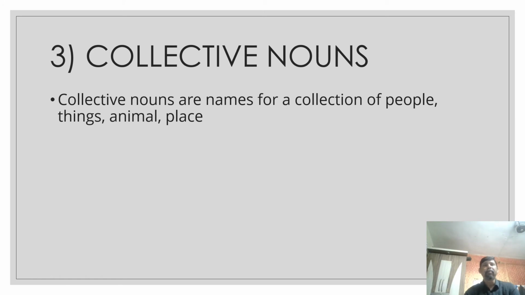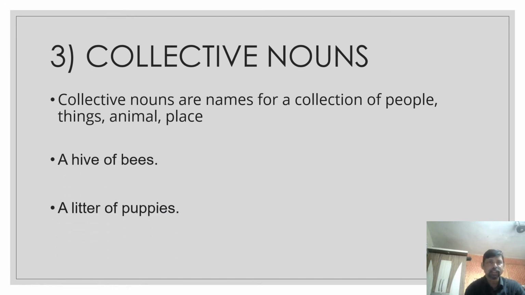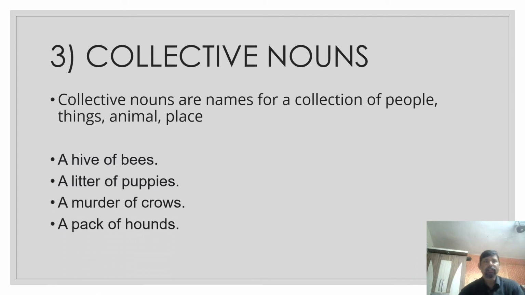Now the third type of common noun is a collective noun. What are collective nouns? Collective nouns are basically the collection of people, animal, place, or thing. They are basically the collection, nothing but the collection. For example, a hive of bees, a litter of puppies, a murder of crows, a pack of hounds, and a group of people. So these are basically collective nouns.